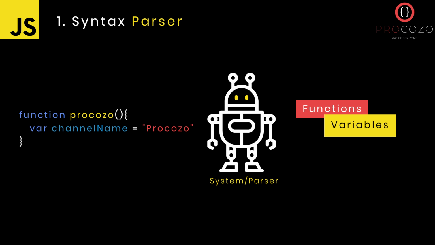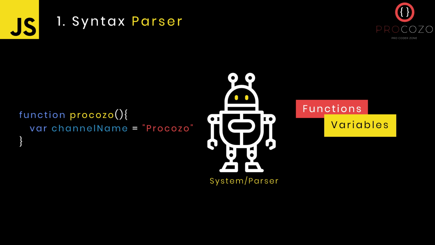As you're able to see, I have created a function called Procoso and a variable called channel name with the value of Procoso. So the system parser will analyze your code, or I would say compile the code. It will convert the things into functions and variables because I have created one function and one variable. The same thing happens for larger programming code, and for one-line code also. So this conversion mechanism remains the same for all types and all lines of code.